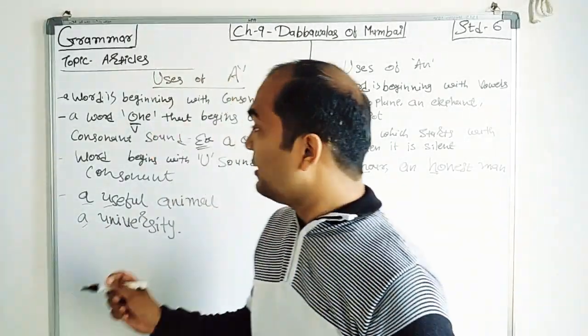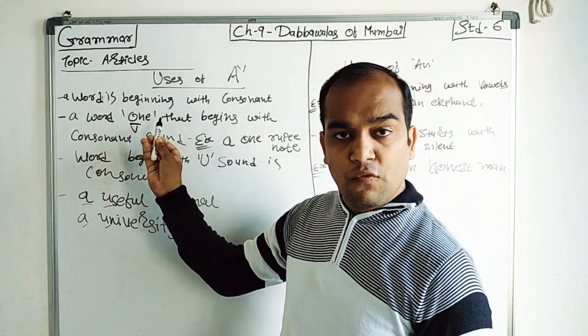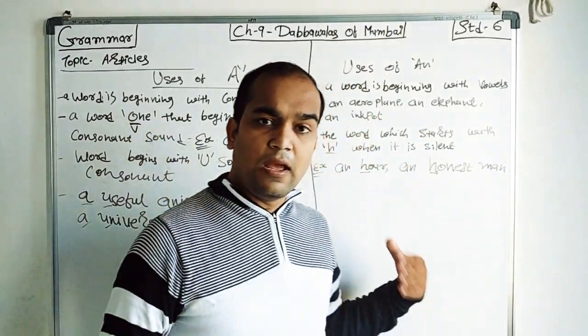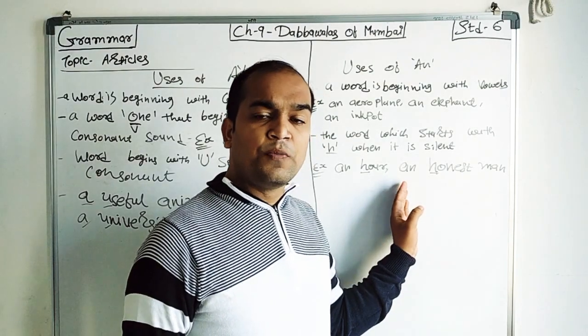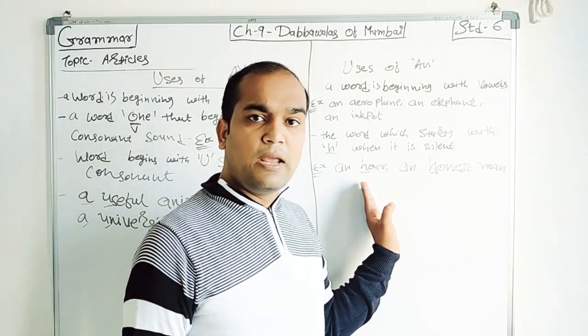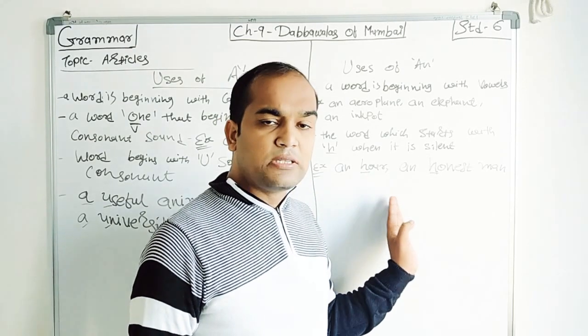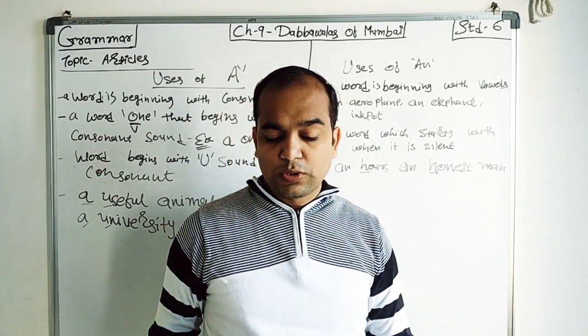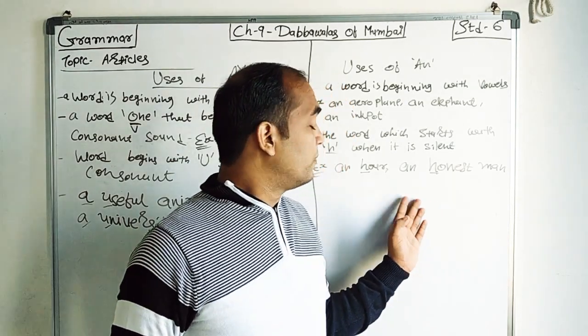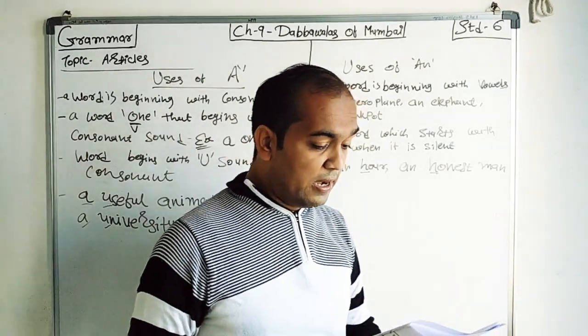Same way here, the word is beginning with a consonant letter, but the pronunciation begins with what? Vowel sound. That time we are also using what? Article an.